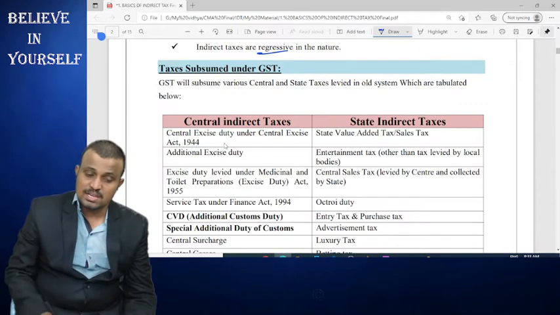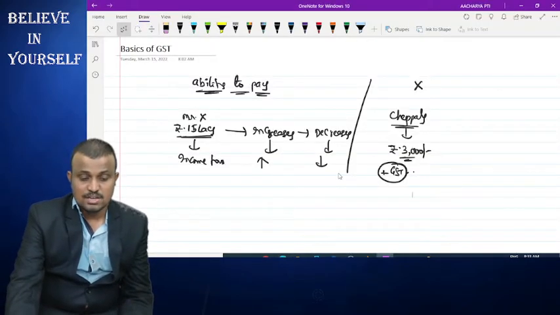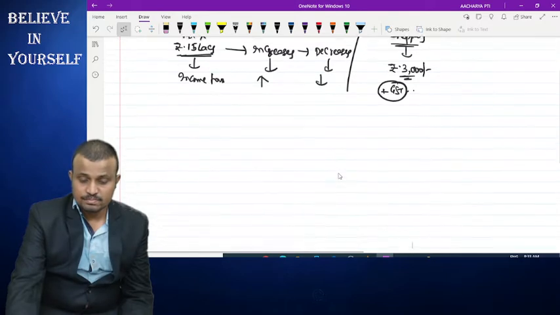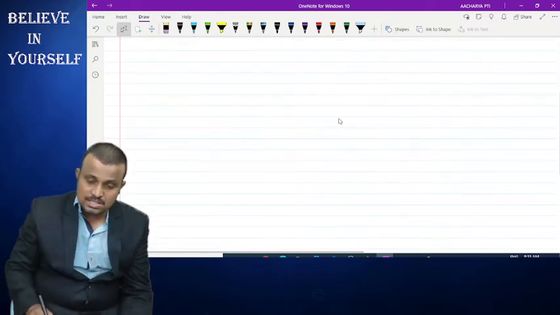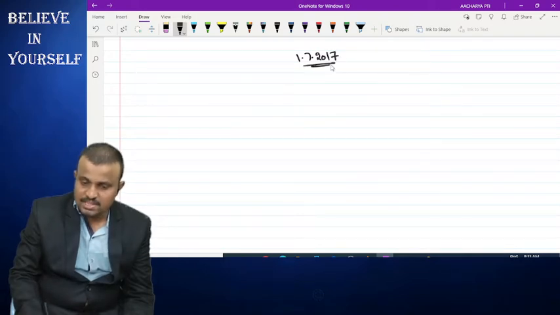Then coming to the next one, taxes which are subsumed under GST. GST was introduced on 1/7/2017.